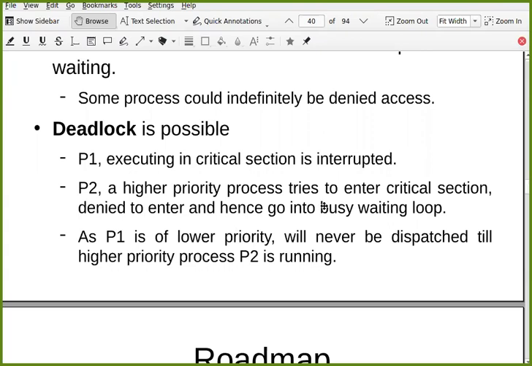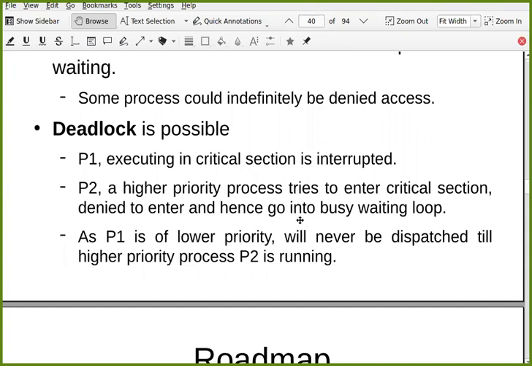But it is possible that P2 can be put back into the ready state and another process can be executed. But let us assume there are only two processes, P1 and P2, and P2 is the higher priority process. So P2 will never be put in ready state and P1 will never get next chance to execute. And if P1 never gets chance to execute, it will never release the critical section. And if it will never release the critical section, P2 will never get out of this busy waiting.